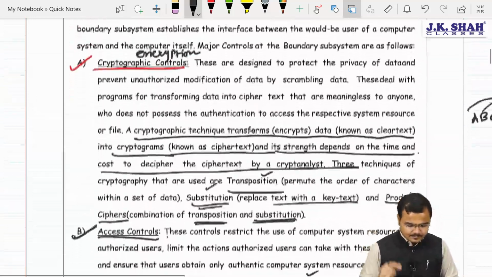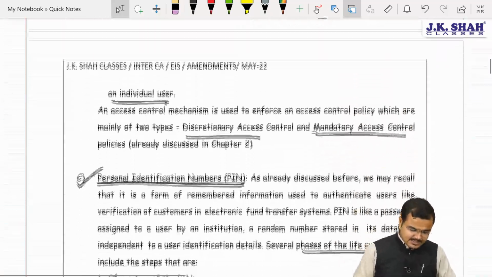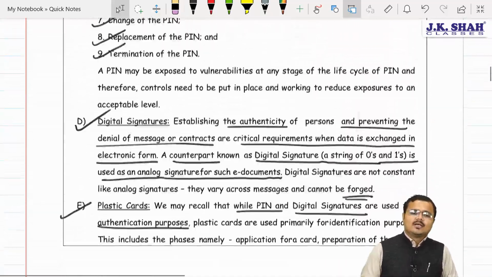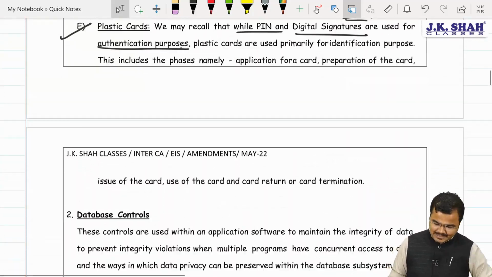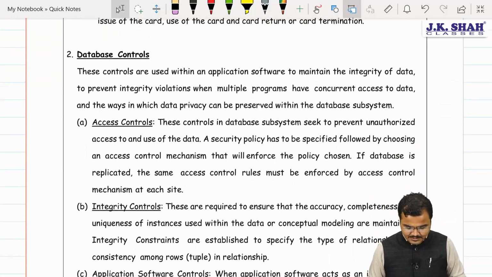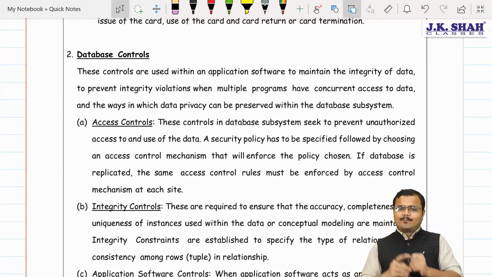So this is all about the boundary controls, which include number 1, sir, obviously cryptography controls. Number 2, sir, it's access control. Number 3, sir, it's purely PIN. Number 4, sir, it's digital signature. And the 5th one, it comes to purely our plastic cards. Am I very clear to all my dear students? Yes, sir.